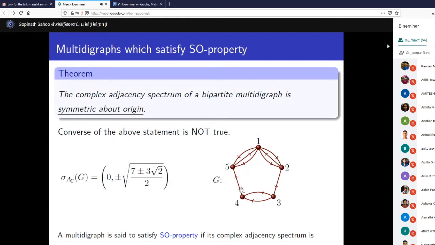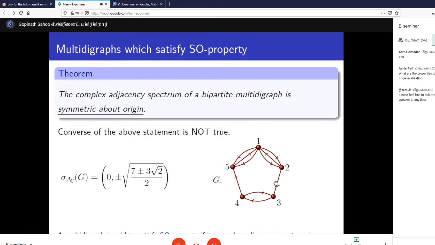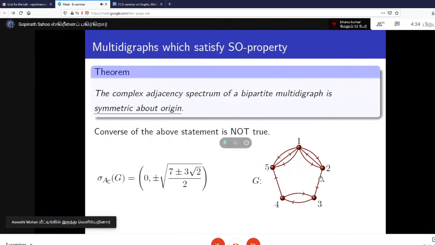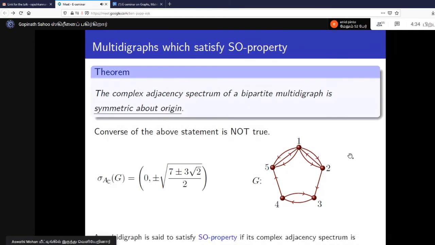It is on 5 vertices, and its associated graph is not a bipartite graph.